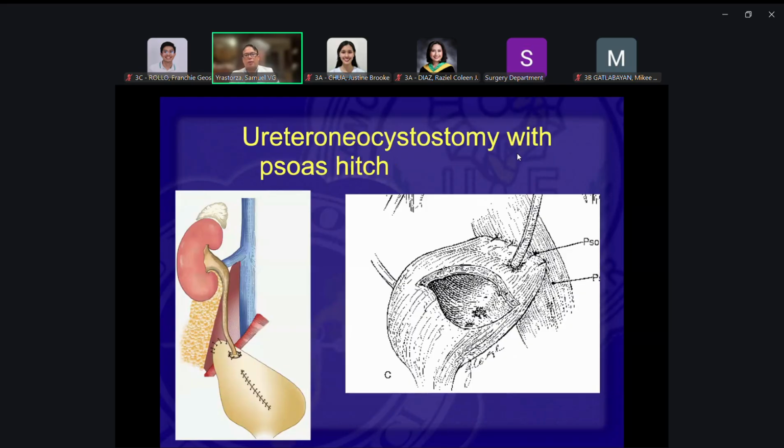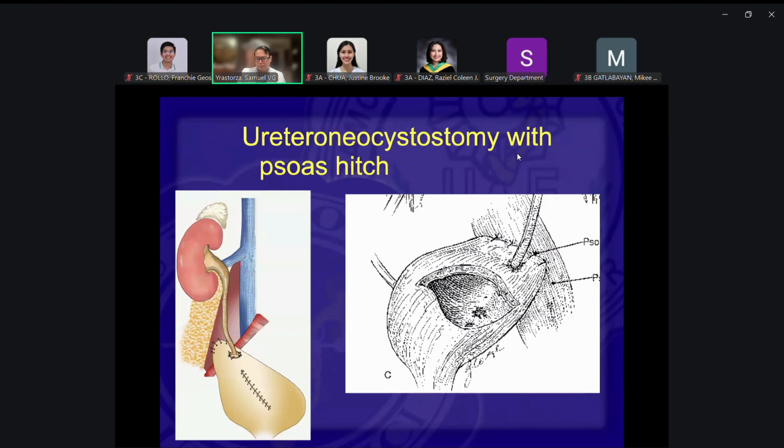And then another way is you dissect the bladder and then pull up the bladder to meet up the distal ureter. Okay, so this entails dissecting the bladder, mobilizing it, then pulling it up into the psoas area. Then you suture it into the psoas area. It will be stable.